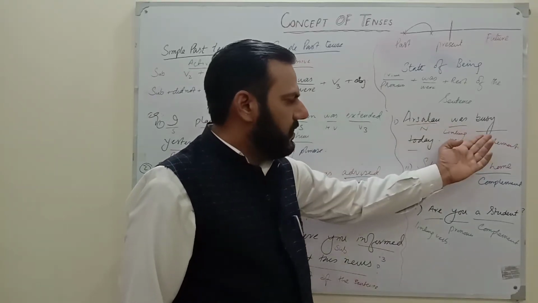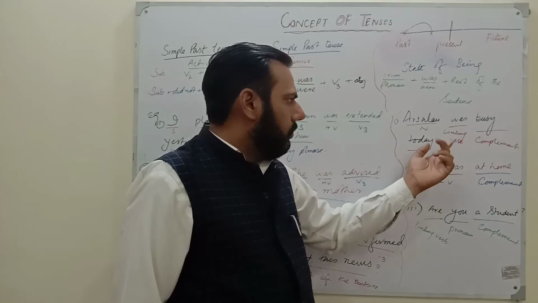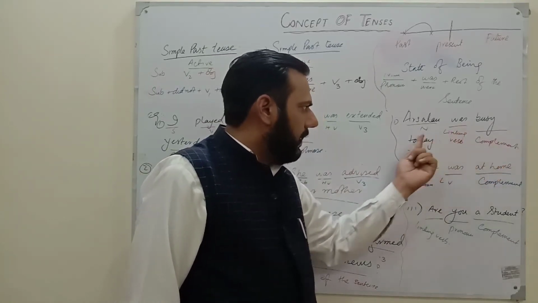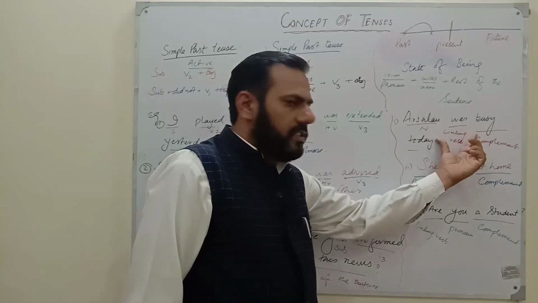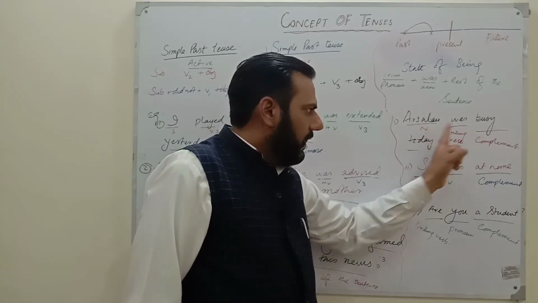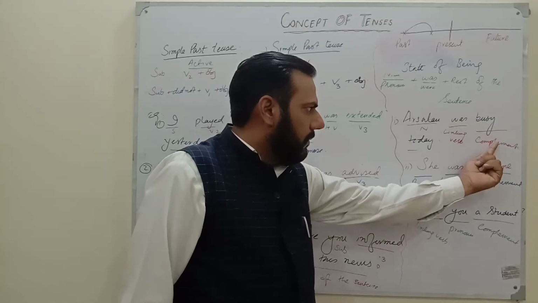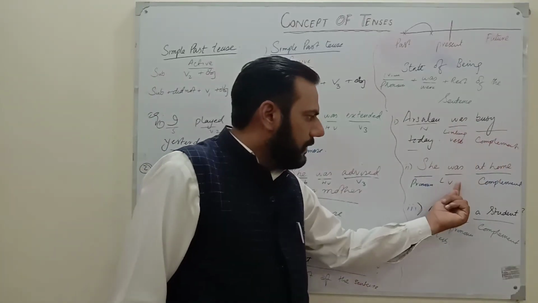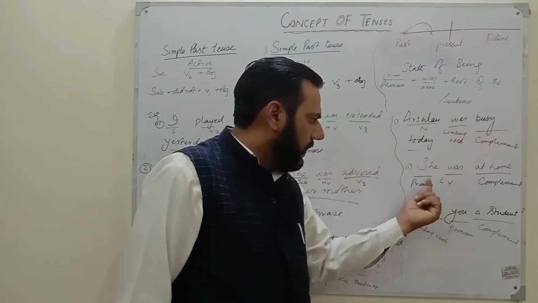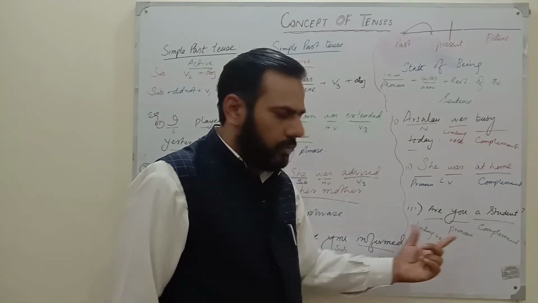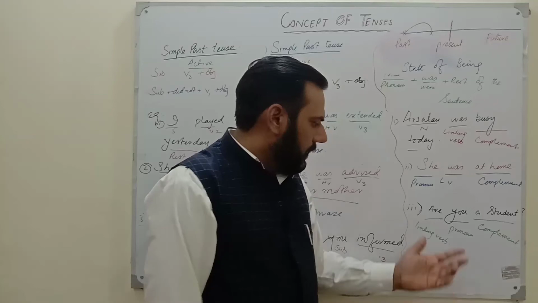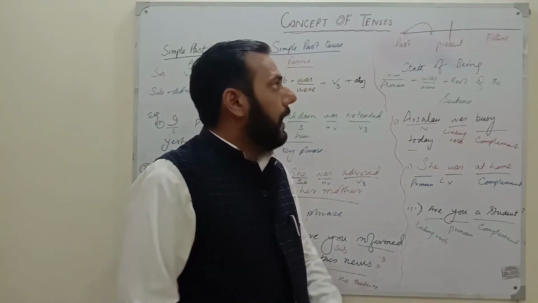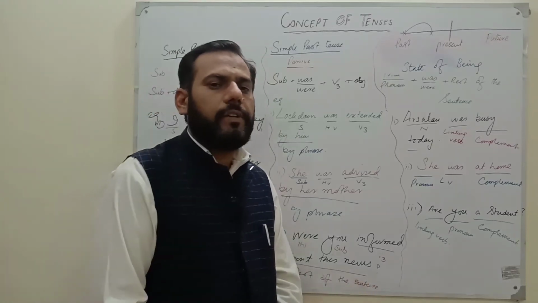Aslan was busy. Was is a linking verb, not a helping verb. Busy is the complement, and Aslan is a noun. It is telling us the relation between the noun and the complement, so that is called a linking verb. So in she was at home, was is also a linking verb. It tells about she and at home. Are you a student? This is a question form. This is also the same story: the linking verb is coming before the pronoun and then the complement. I hope, gentlemen, you have understood this story.